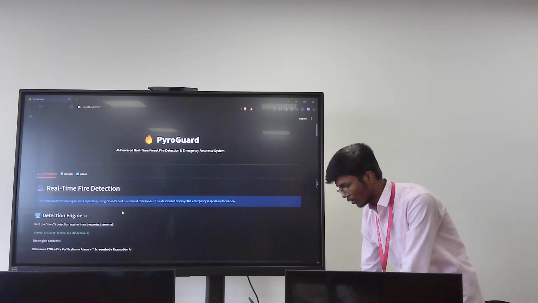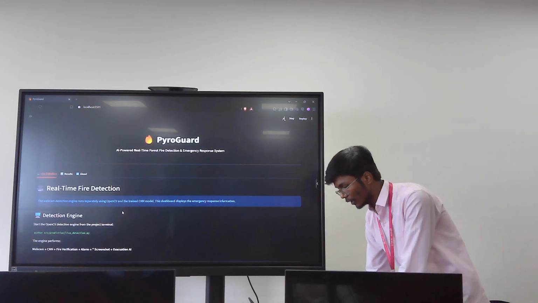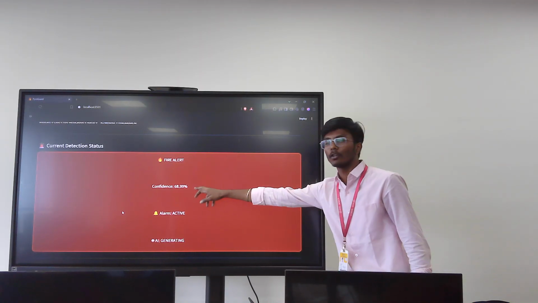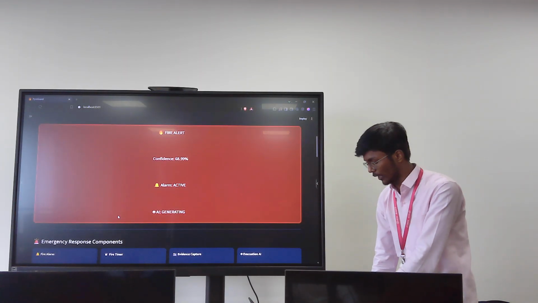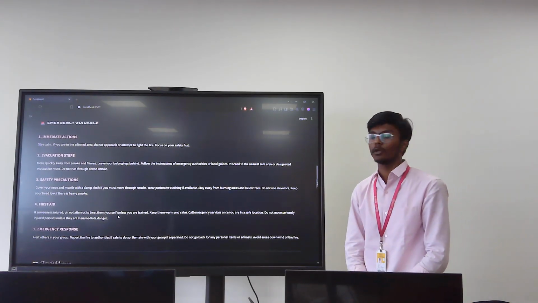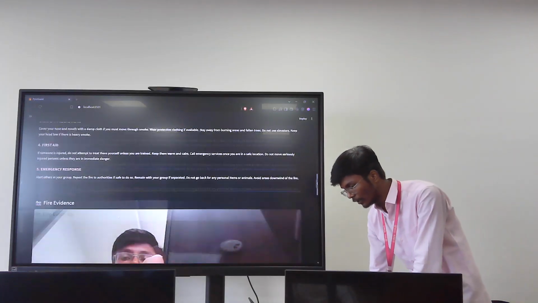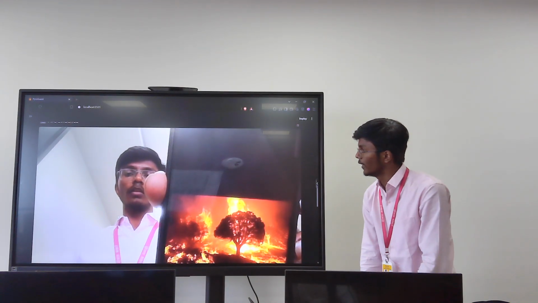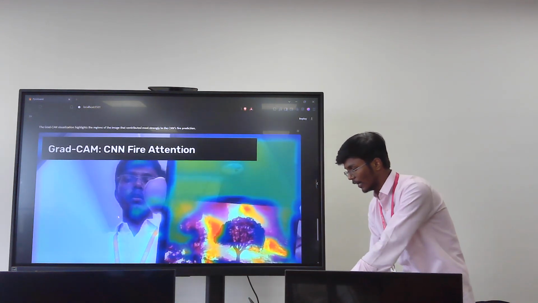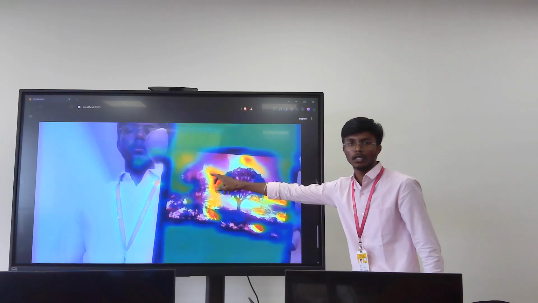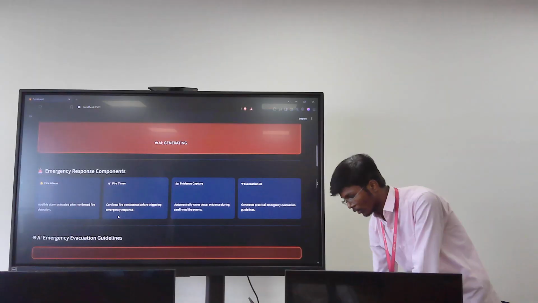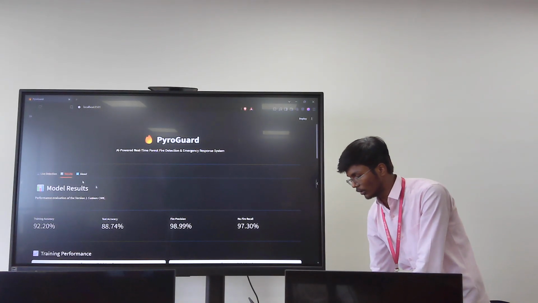This is my web page, where you can see how much fire was seen in the picture: 68% of the fire was seen. The alarm was activated, and these are the emergency guidelines for people to evacuate the building or the place immediately. This is the fire evidence where fire was detected, and this is the Grad-CAM image or heat map where the actual fire was shown in the picture. And this is all the results.